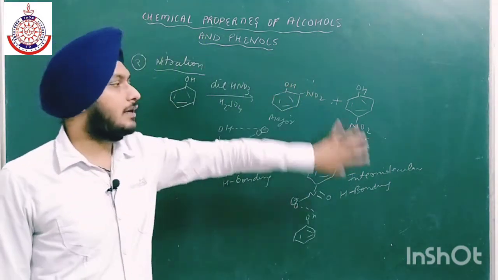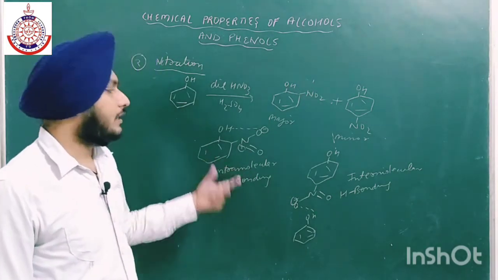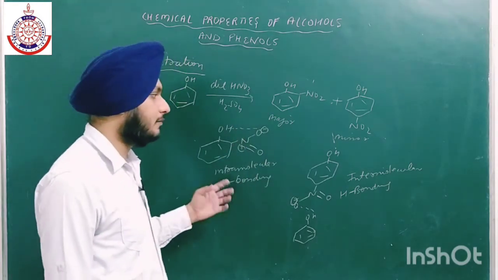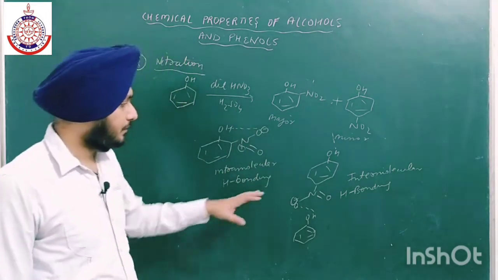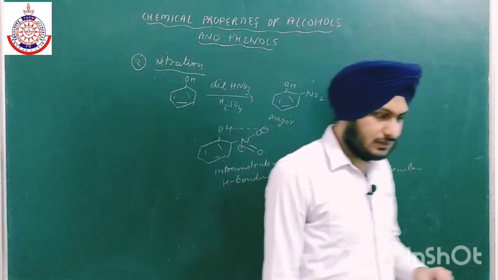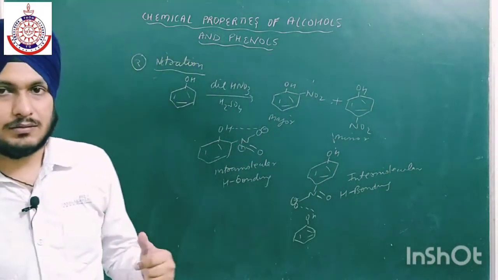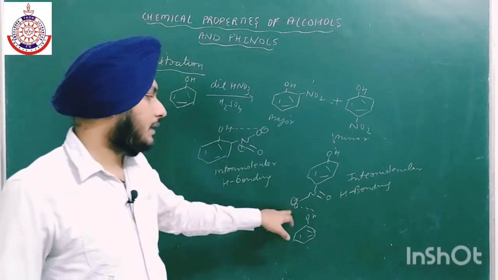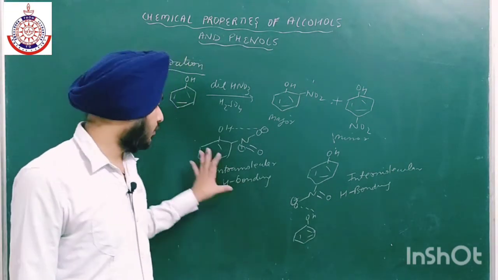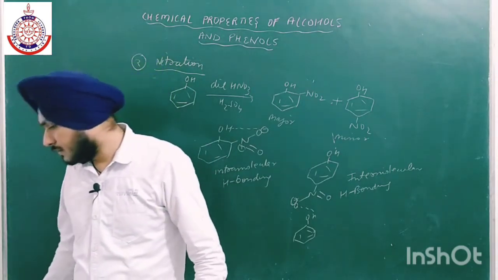Okay, अगर ये दोनों बन रहे हैं, how can we separate them? Just by distillation. Orthonitrophenol का boiling point कम होता है, it will be distilled. Okay, वेपर की फॉर्म में ये easily distilled हो जाएगा, and paranitrophenol जो है वो solution में पड़ा रहेगा. Okay, so this is the main reason that the boiling point of orthonitrophenol is low due to intramolecular hydrogen bonding, and paranitrophenols are not steam volatile. Orthonitrophenols are steam volatile. This is a very important question of CBSE previous exams.